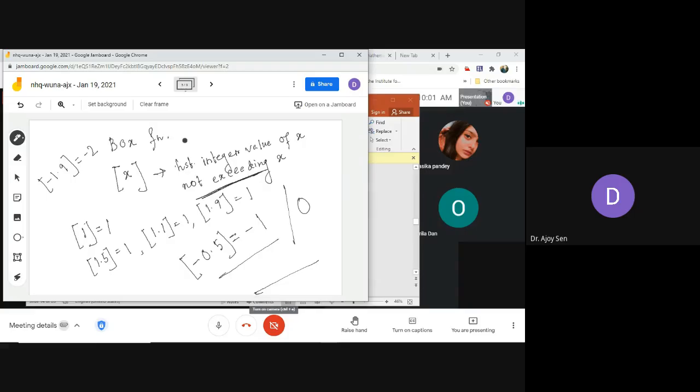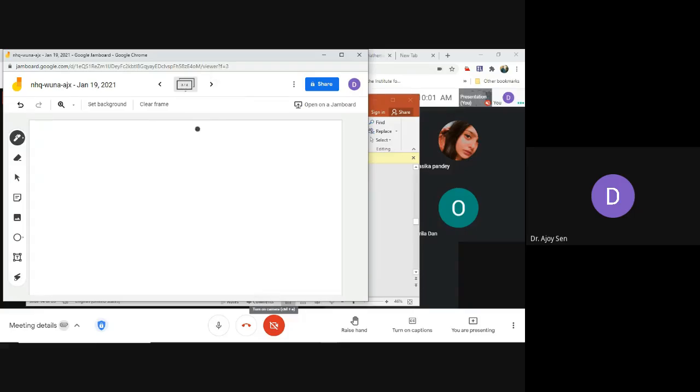Now I will give you a task. Write it down if needed, I won't do it, you will do it. Draw the graph of f of x equals, don't refer to books, draw it yourself.